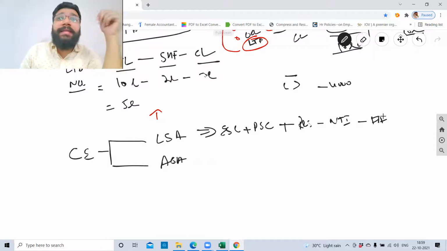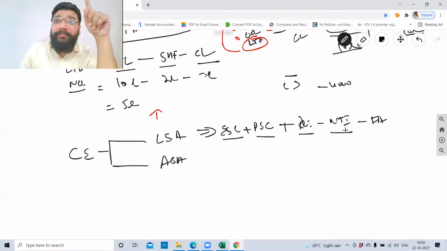Not partnership. We studied in return on investment. So in return on investment, what did we do in the liability side approach? Equity share capital plus preference share capital plus reserves and surplus minus non-trade investments. We did this. We'll do that today. Don't worry. So this is your liability side approach. Asset side approach, please.